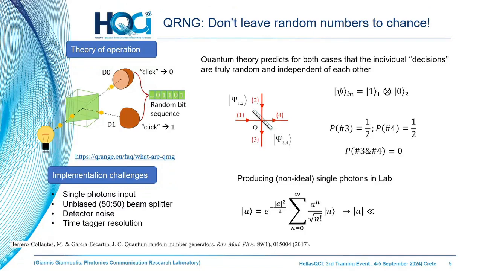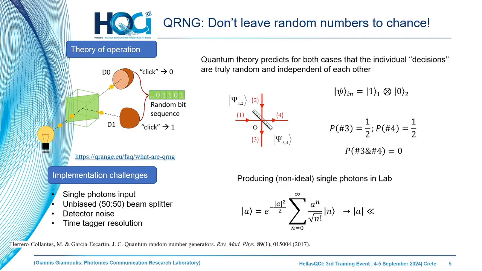Let's spend just one slide on the QRNG. In the previous training, Kostas Versokinos presented thoroughly some information about the QRNG. The randomness in the quantum world is true randomness. "Don't leave random numbers to chance" is the motto of the quantum people. This means that we need quantum engines in order to generate true random numbers.